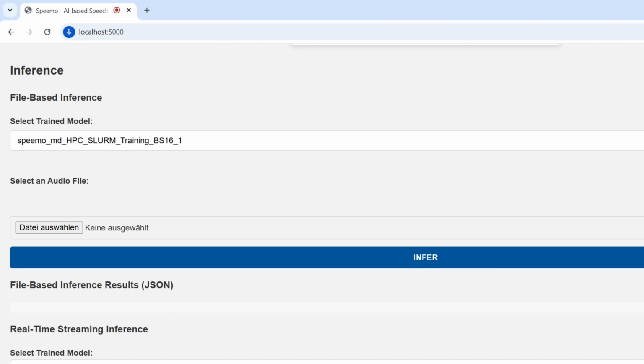In file-based inference, an audio file is processed and transformed into structured output.